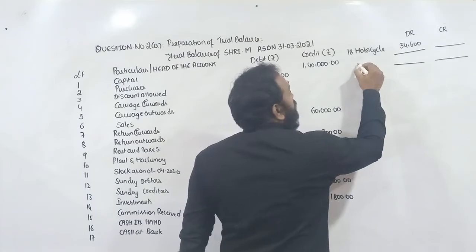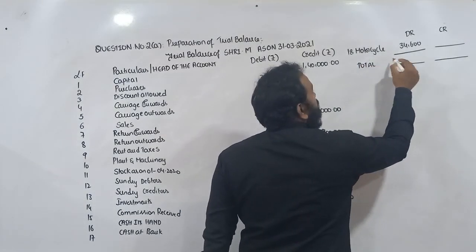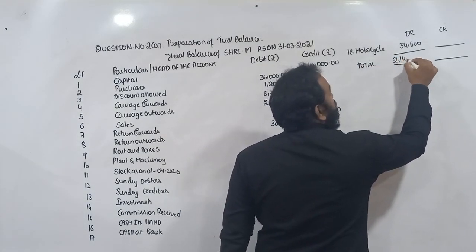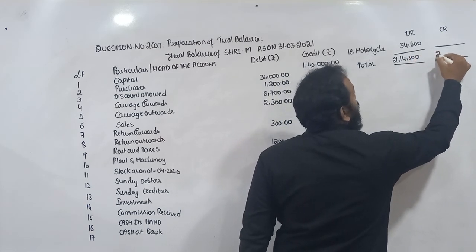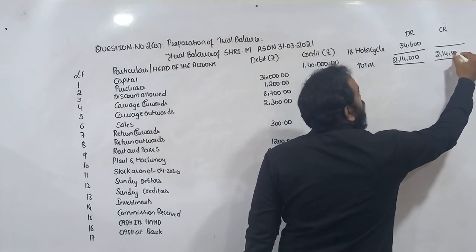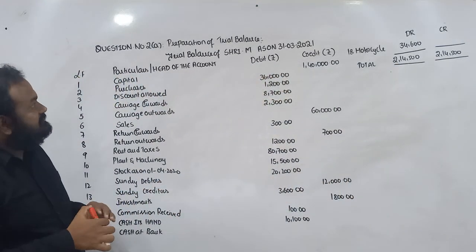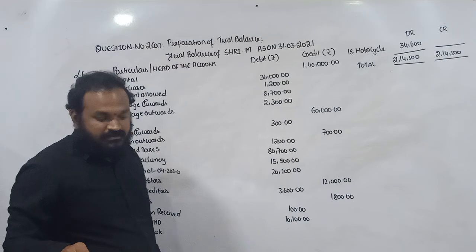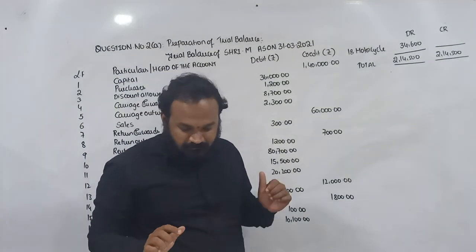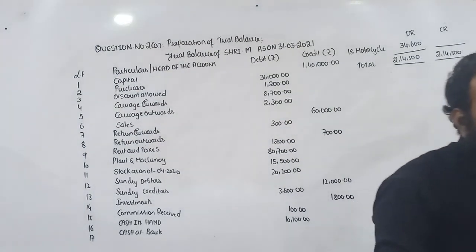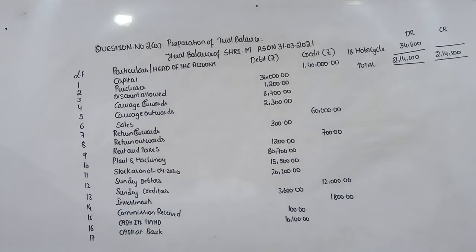Therefore the total is 2,14,500. Here also 2,14,500. So this is the suggested answer for question number 2A. Please go through this. Some students will consider closing stock, then suspense will come. So it's better not to consider closing stock.